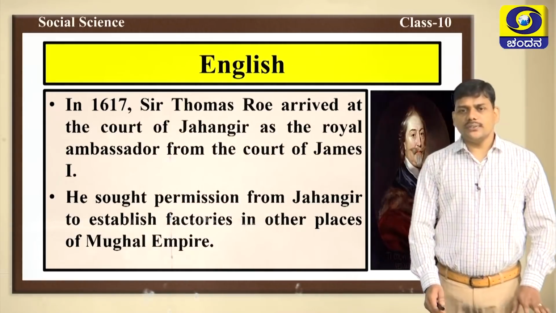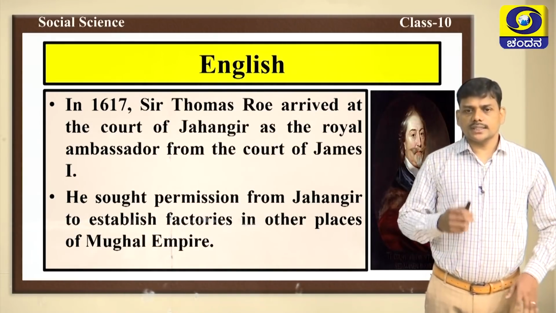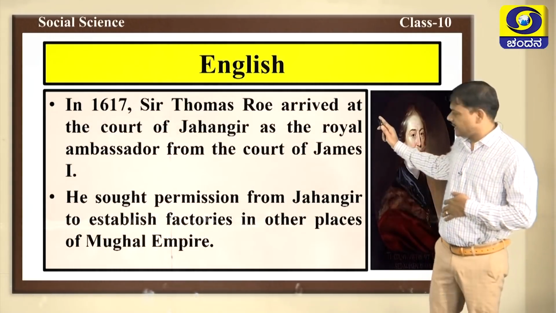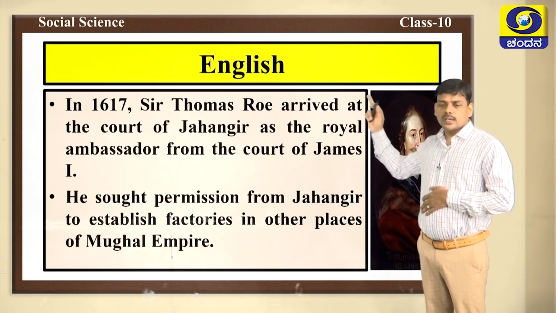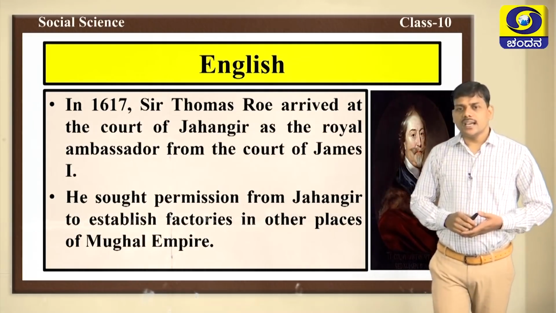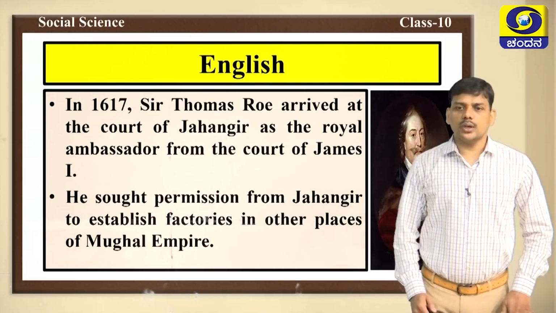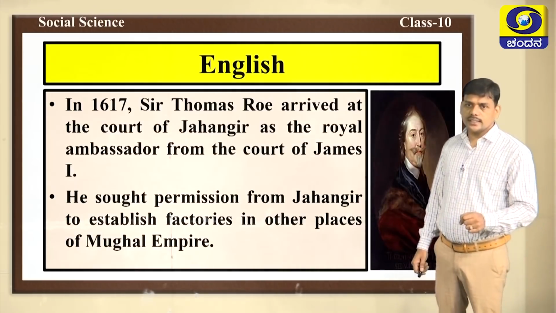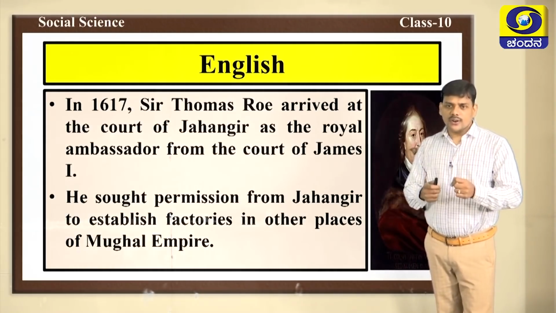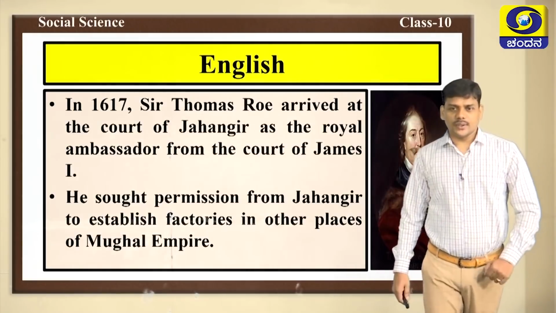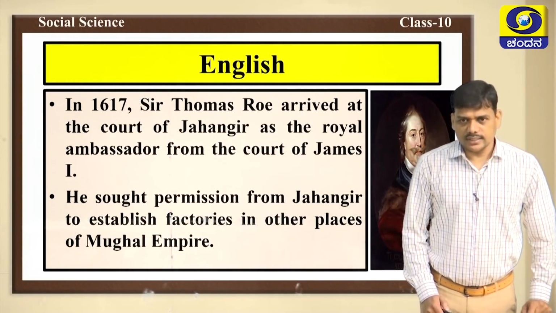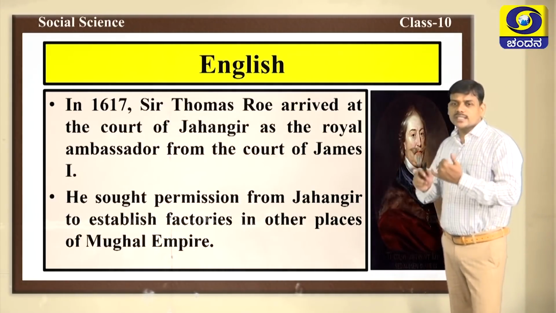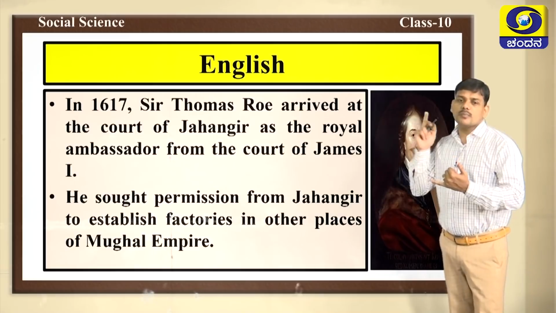In the year 1617, Sir Thomas Roe arrived at the court of Jahangir as the royal ambassador from the court of James I. Who was Sir Thomas Roe? He was the royal ambassador from the court of James I. Sir Thomas Roe sought permission from Jahangir to establish factories in other places of the Mughal Empire.